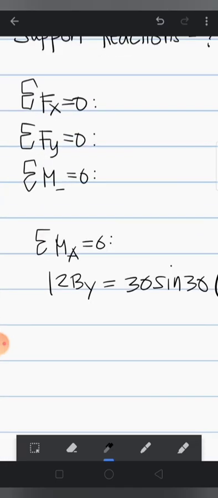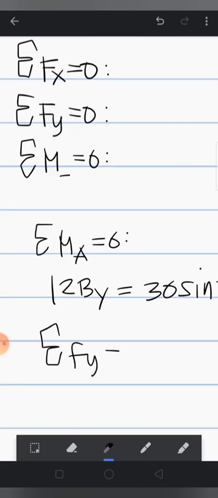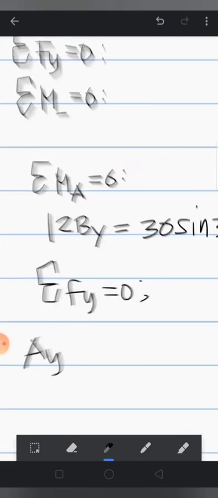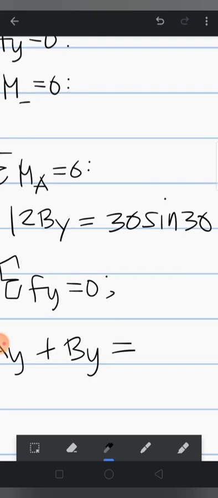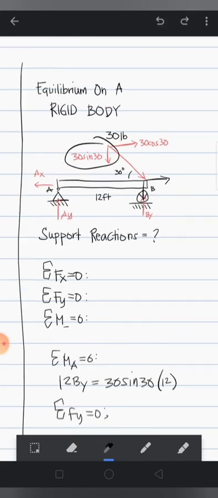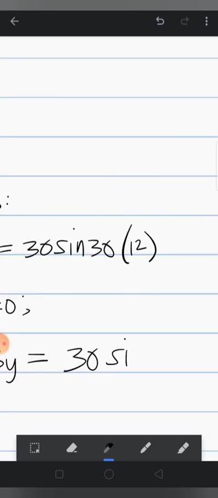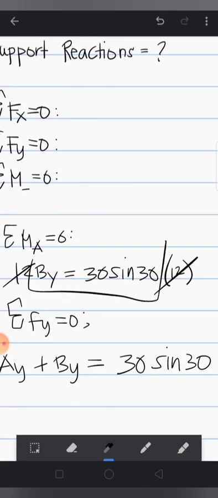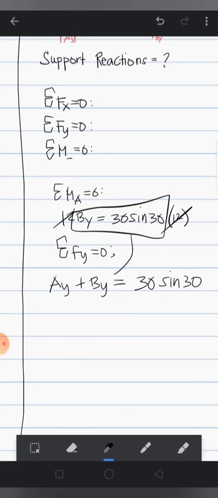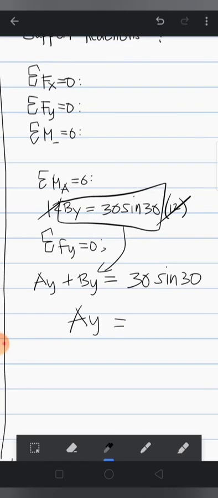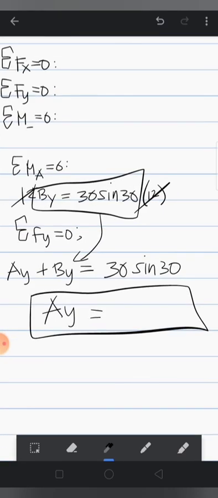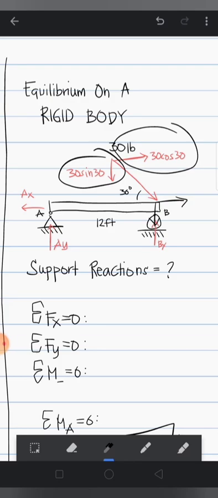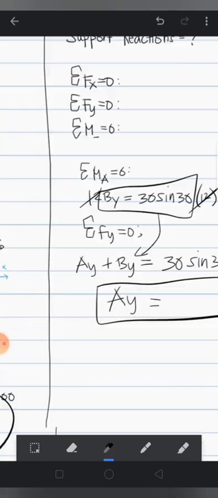Or, in other words, if we take the forces in the y direction, we can get the same. AY plus BY equals the forces that support this force, the vertical 30 sine 30. In here, we know that BY is equal to 30 sine 30. So this is one of our answers. And then, substituting that here, we can get AY. So that would be the reaction. Then for AX, the only force that acts horizontally is this force only. So, AX is equal to 30 cos 30.